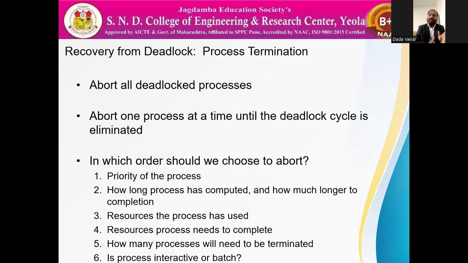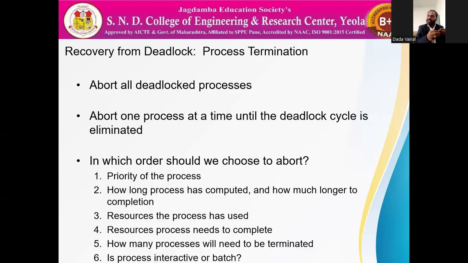The other option in process termination is that, whatever processes are in deadlock, we kill them one by one until the deadlock is gone. Say P1, P2, and P3 are there. In the first situation, we kill all the processes and the deadlock is eliminated. In the other situation, we kill one by one.